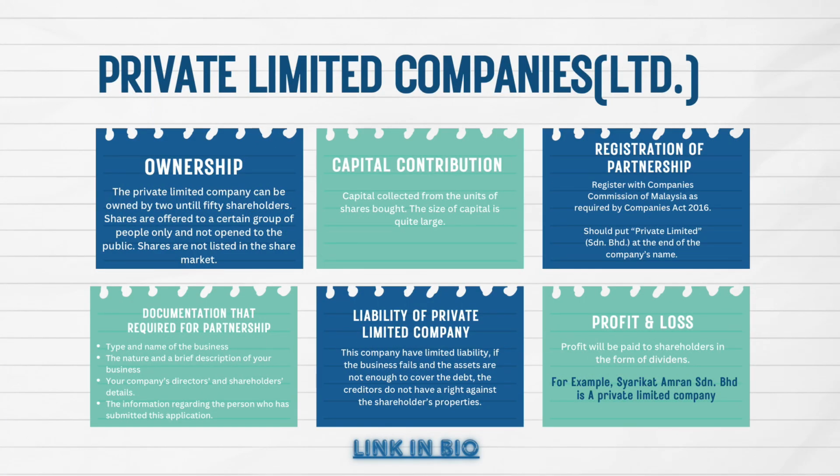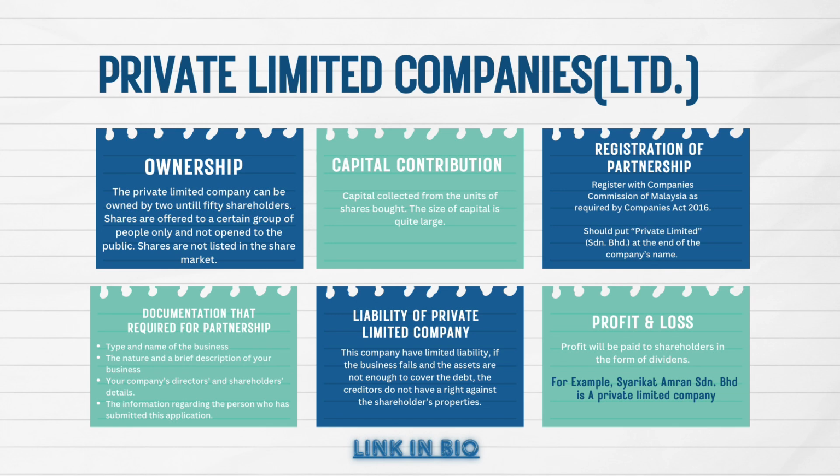Now let's talk about private limited company. First, we have ownership. The private limited company can be owned by 2 up to 50 shareholders. Shares are offered to a certain group of people only and not open to the public. Shares are not listed in the share market. Now let's talk about capital contribution. Capital is collected from units of shares. The size of capital is quite large.